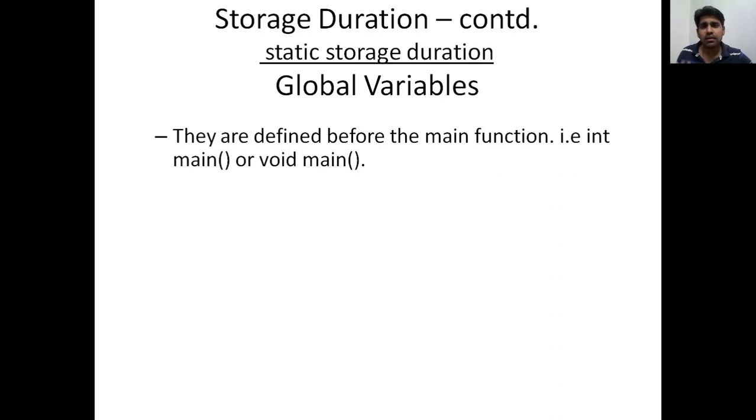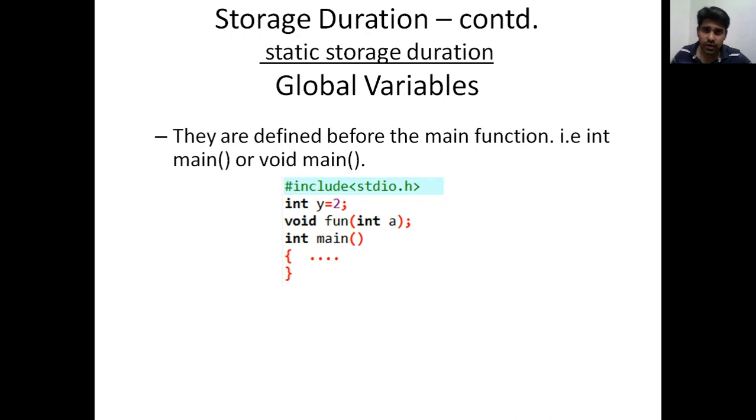These are defined before the main function. An example is shown here. We include the library that we wanted, then we make the definition. What we normally do is write in main, and the definitions we used to give inside the main function, right? When we do something like this outside, now this y is considered a global variable. So throughout the program this value will be available.